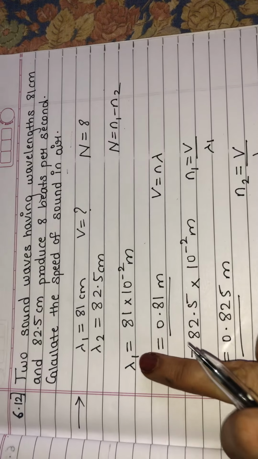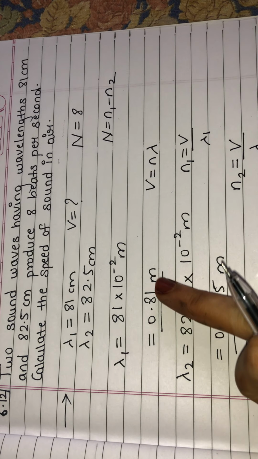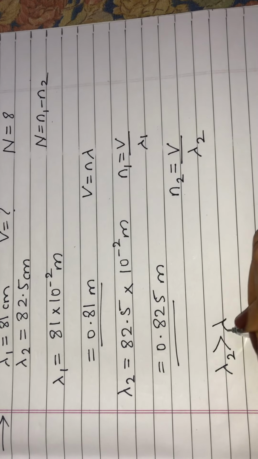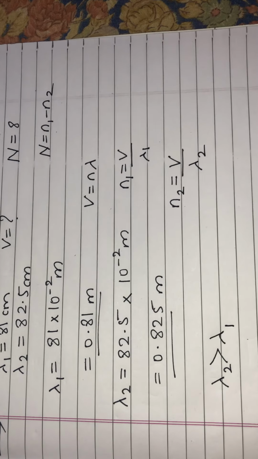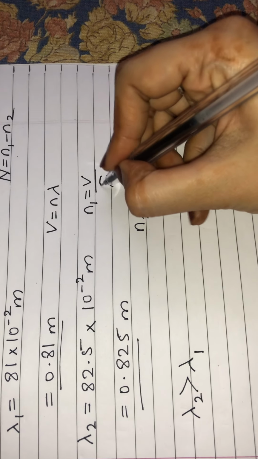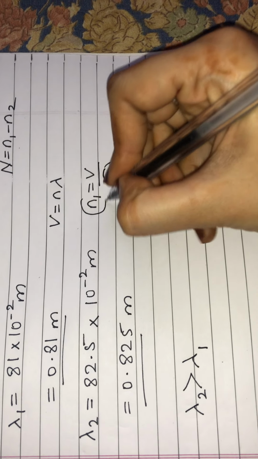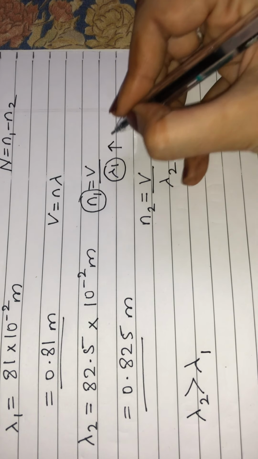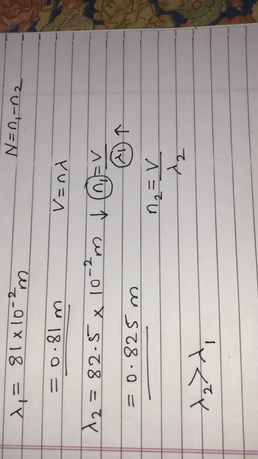Now here we have the values of lambda. Which is greater, 0.81 or 0.825? Of course, lambda 2 is greater than lambda 1. Wavelength is inversely proportional to frequency. This means if wavelength is greater, frequency will be smaller.